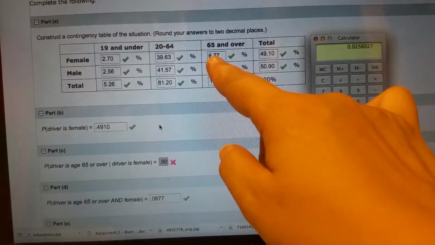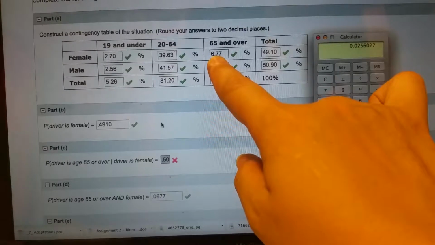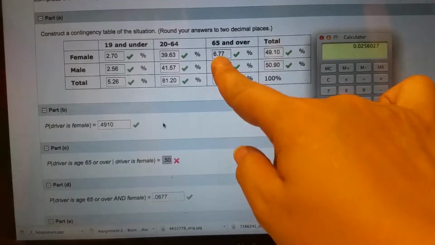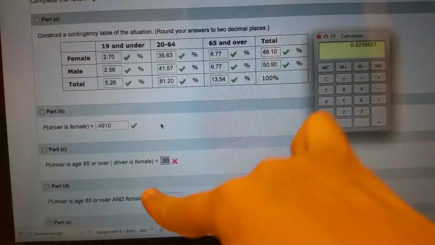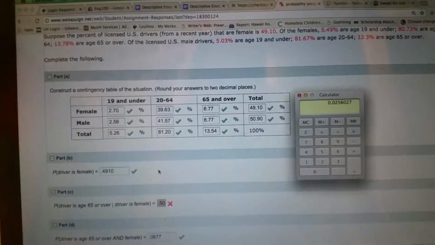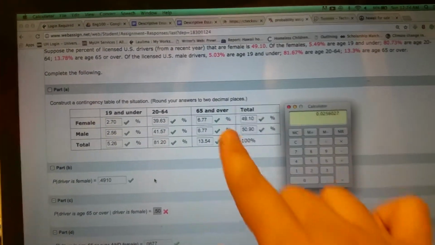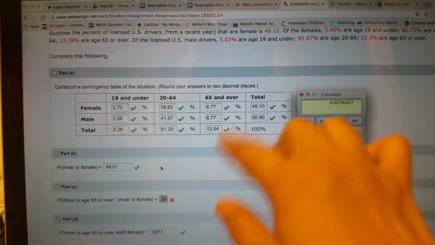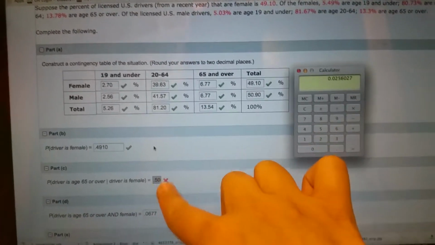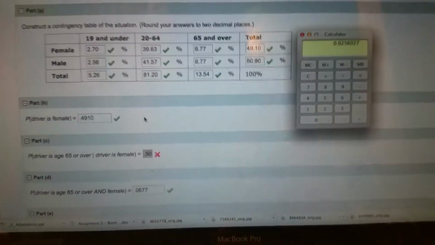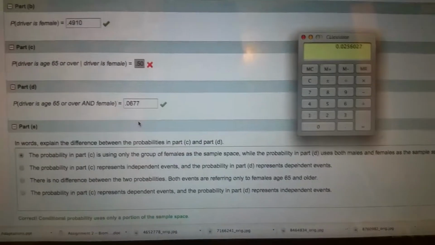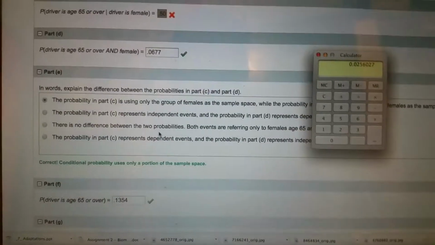She's female, 65 and over, so it'd be 0.0677 if we're turning it from a percent to a decimal. I don't remember why we're putting round your answers to 2 decimal places. No, that's just for this. It just seems that everything has to turn into a decimal. So 0.0677, that's the one.